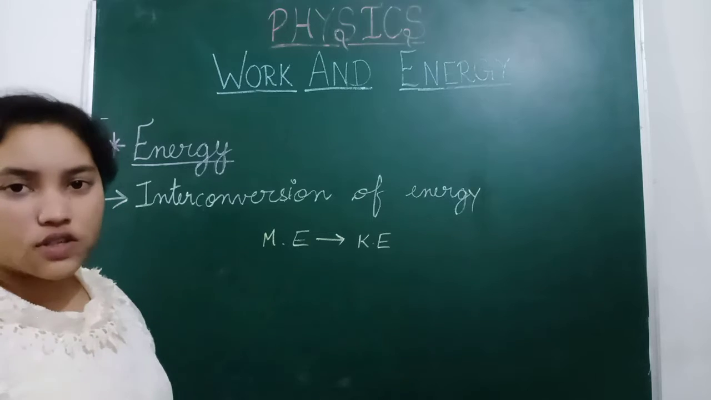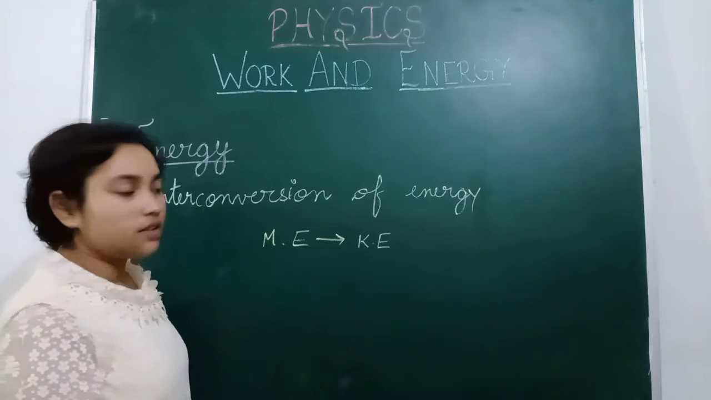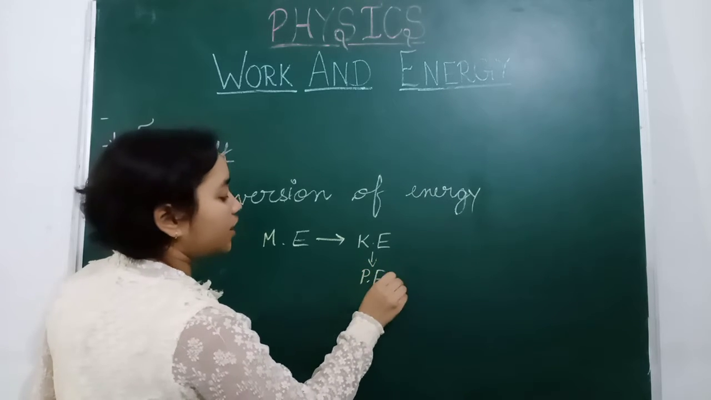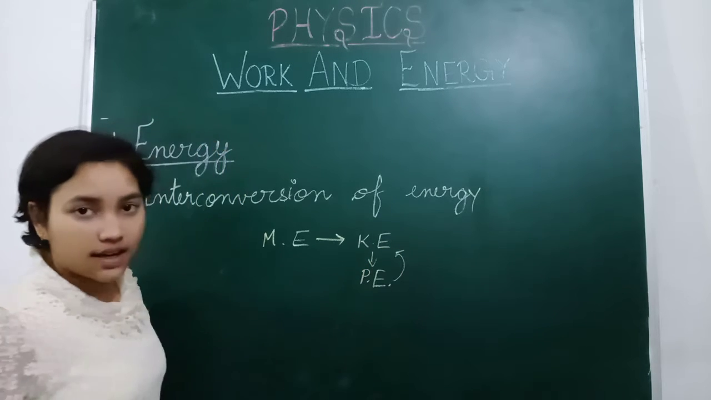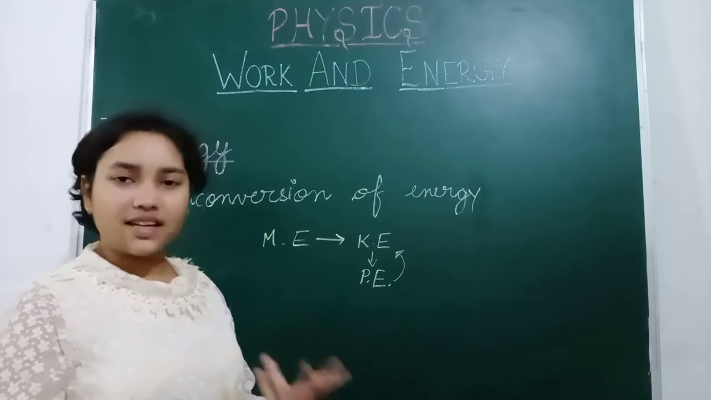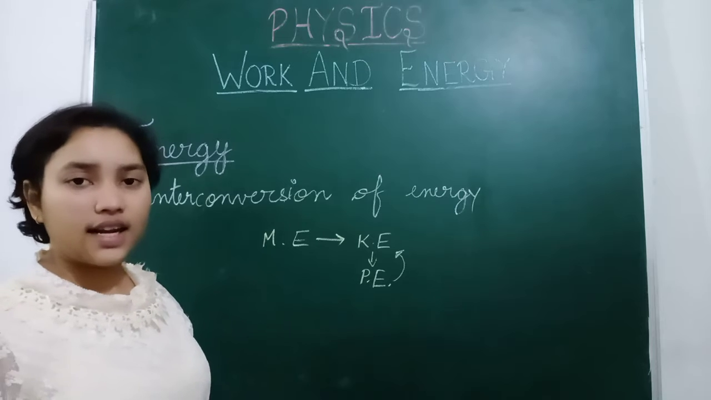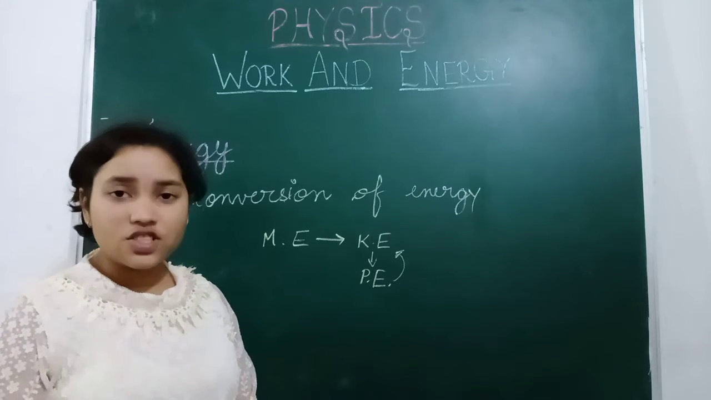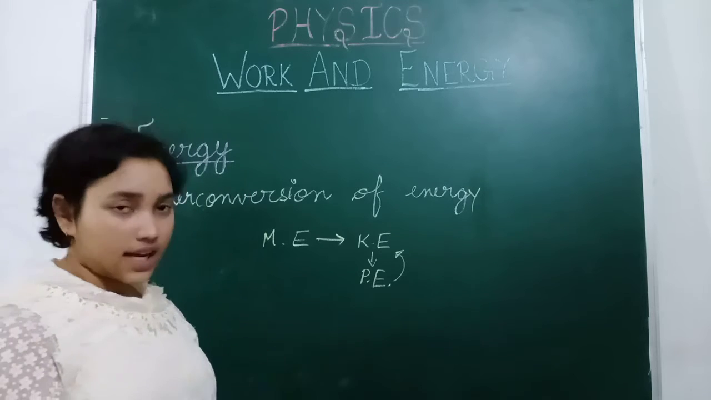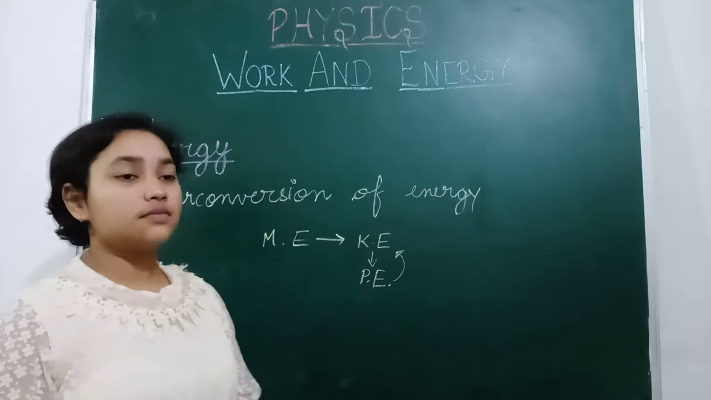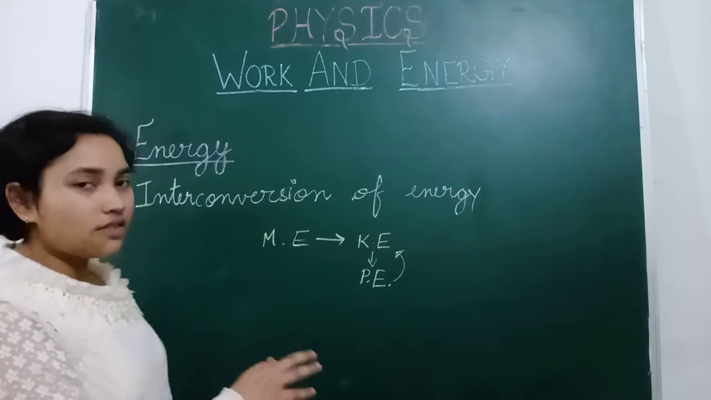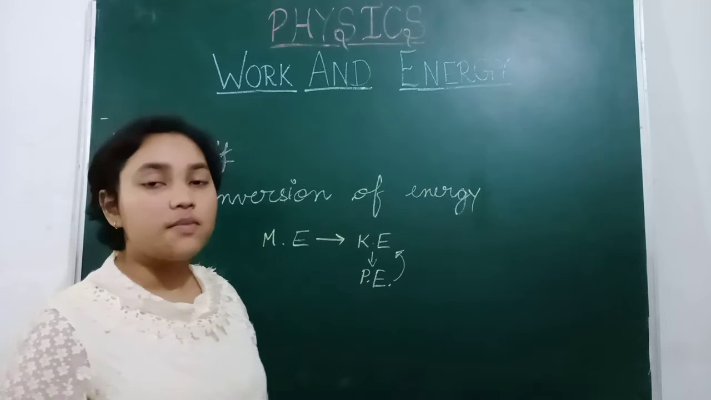So this one is the process. Kinetic energy can be converted into potential energy, or potential energy can be converted into kinetic energy. So energy conversion often takes place anywhere, anytime. Even energy conversion takes place during all times. If we take an example of photosynthesis, then light energy is converted into glucose. So energy conversion is taking place every time, everywhere.